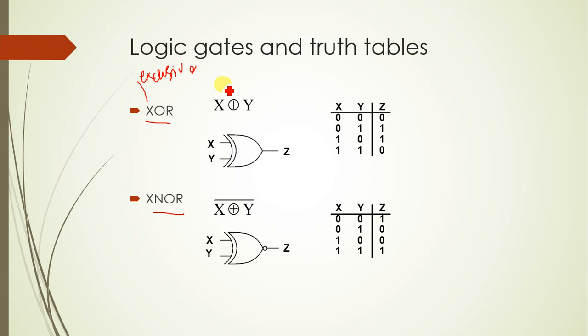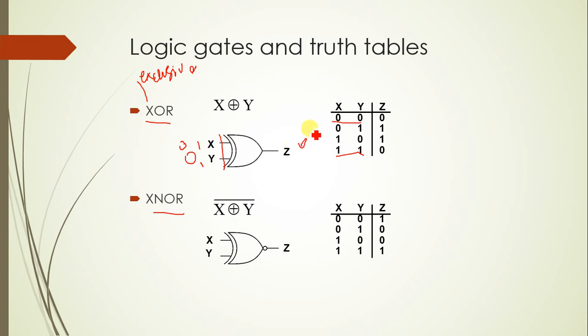The exclusiveness in the case of the XOR gate is when both inputs are equal, that is 0 0 and 1 1. 0 0 is one combination where both are equal, and 1 1 is the combination where both are equal.